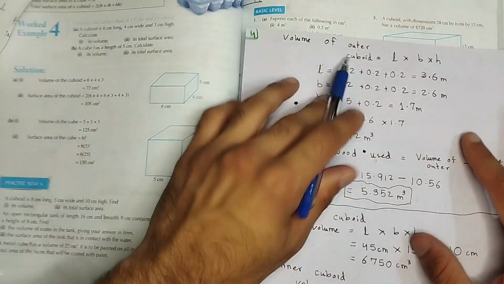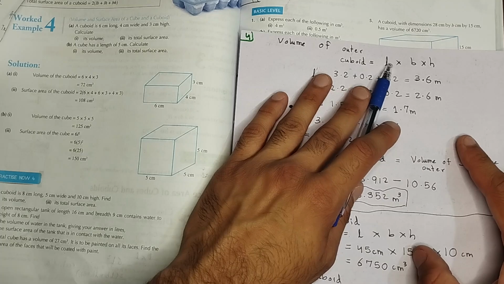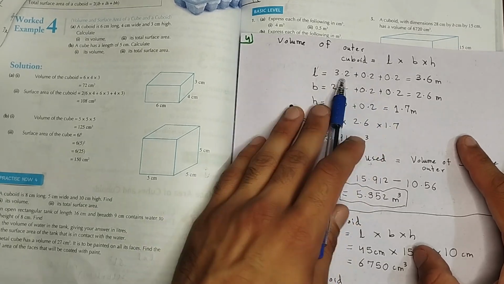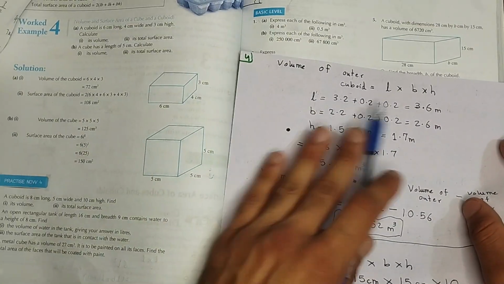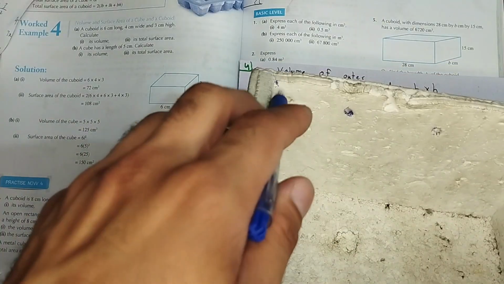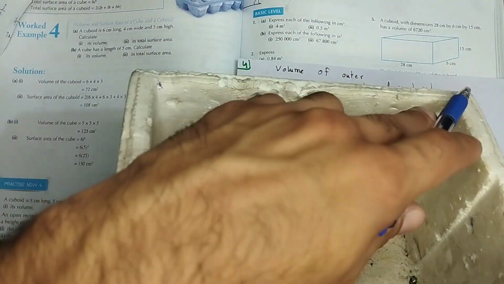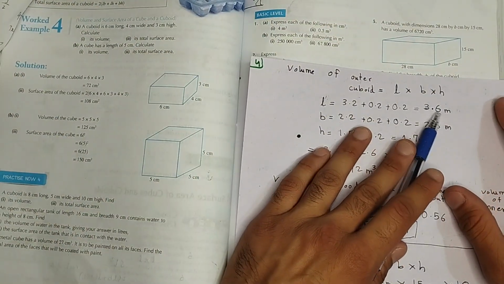Then we have the volume of the outer cuboid, but the dimensions of the outer cuboid are not given in the question. It's given in the diagram. The length is 3.2, which was the inner one, plus 0.2 plus 0.2, which is going to be 3.6. Here we have the inner one, which is 3.2, plus 0.2 from here and 0.2 from here. This thickness plus this thickness will give us 3.6 meters.